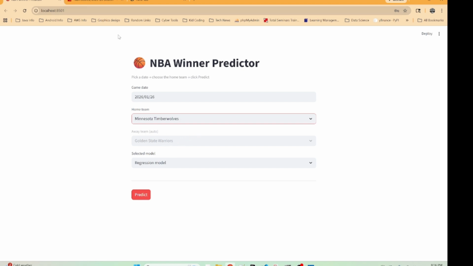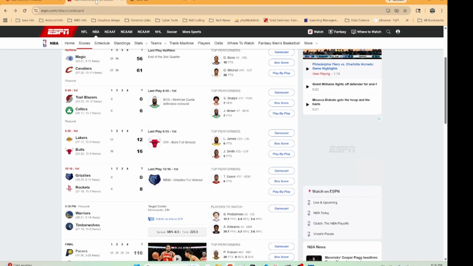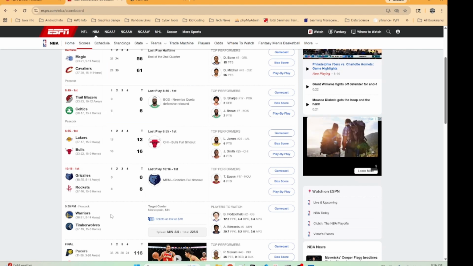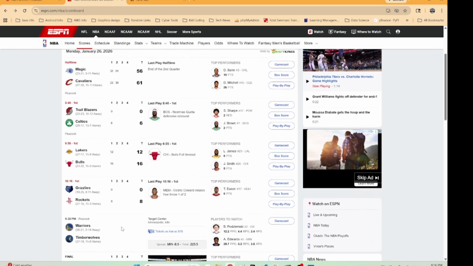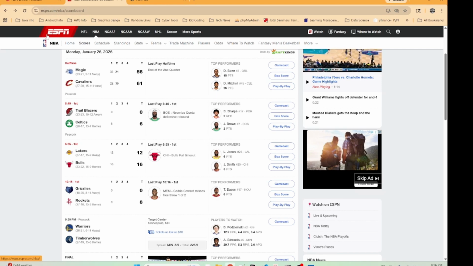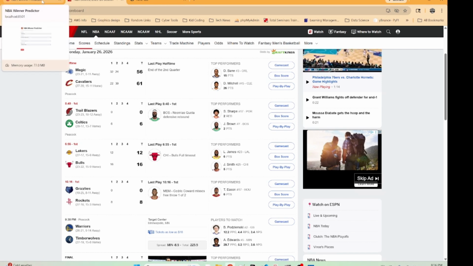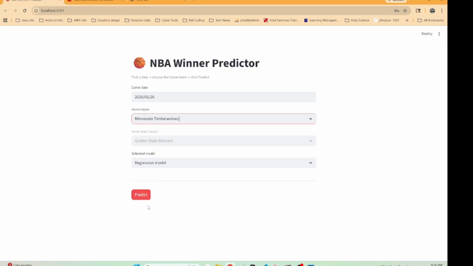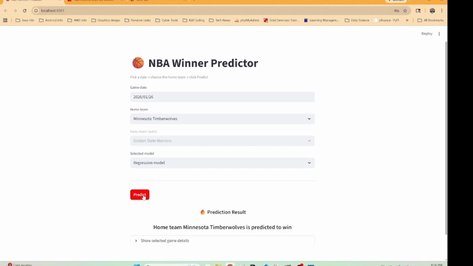So the Wolves against the Warriors. I would pick the Wolves because the Warriors won the last game. I'll pick the Wolves to win. I think Anthony Edwards is going to bounce back. And another thing the model is not taking into consideration is if a player is sitting or not. So that's a big factor. Let's make the prediction. Yep. So the model is predicting the same thing as I am.